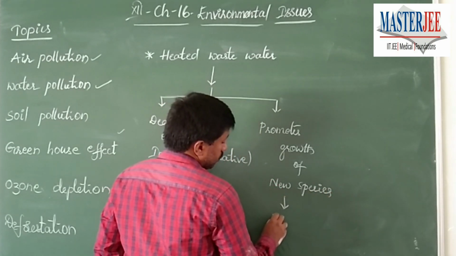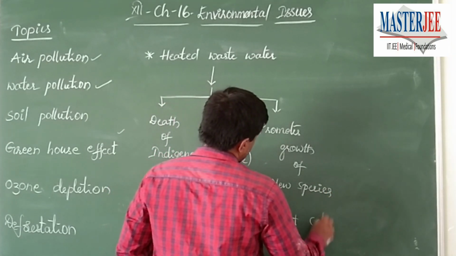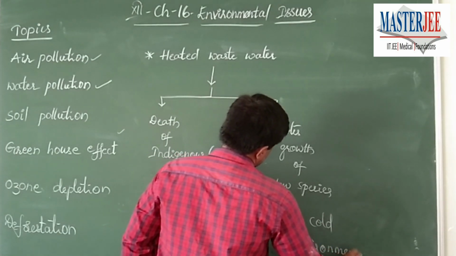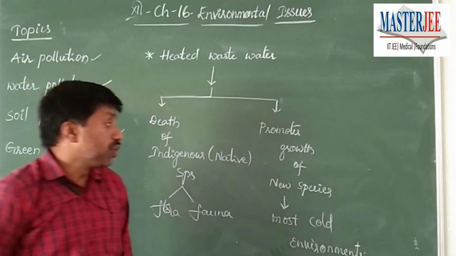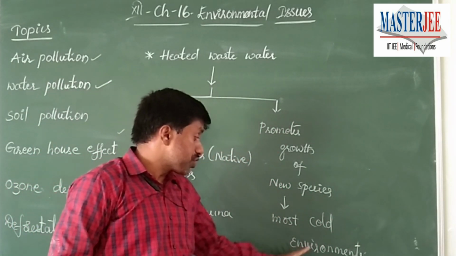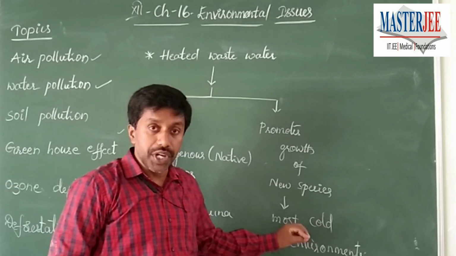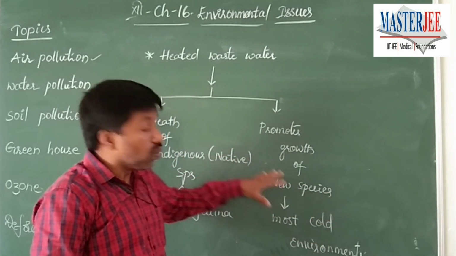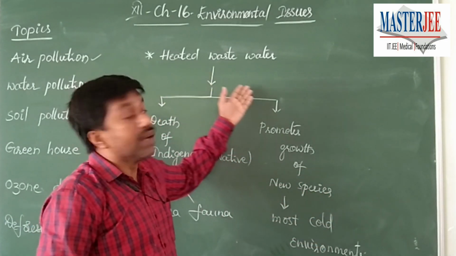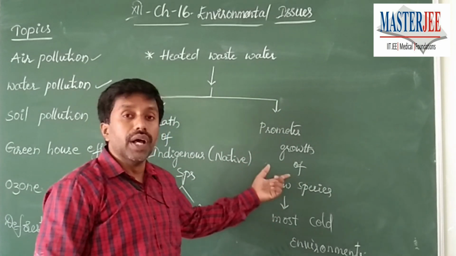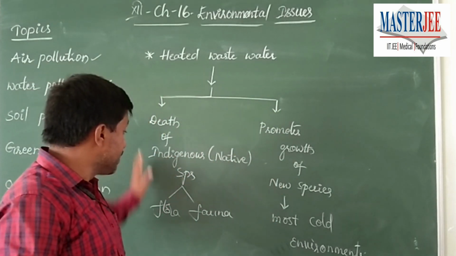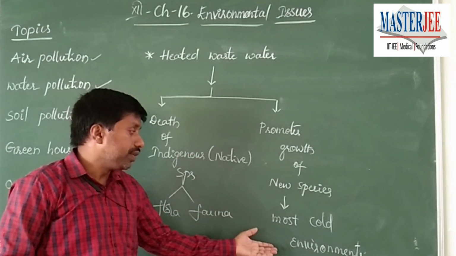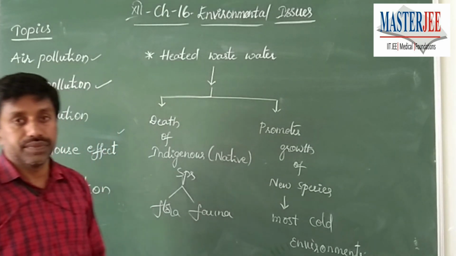It promotes growth of new species, mostly in cold environments, where due to the lack of sufficient optimum ambient temperature some other species show very little growth. But when such water bodies are polluted with heated wastewater released into them, that not only kills the native species, if their normal temperature is missing, but also promotes some of the new species that are found in their habitats, right?